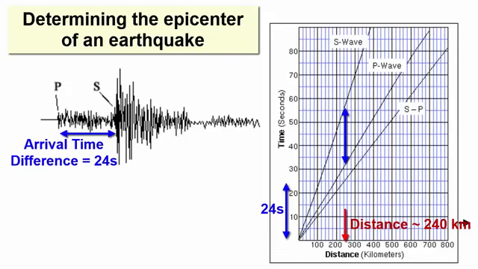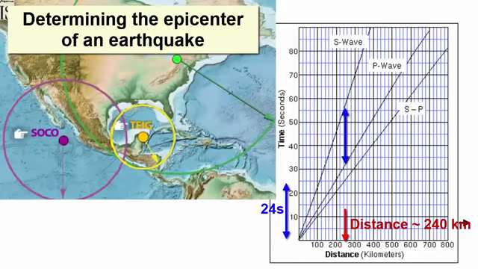What else do we need to pinpoint the exact location? Two more seismic stations reporting their data, so we have three circles which will intersect in only one location, the epicenter of the earthquake.